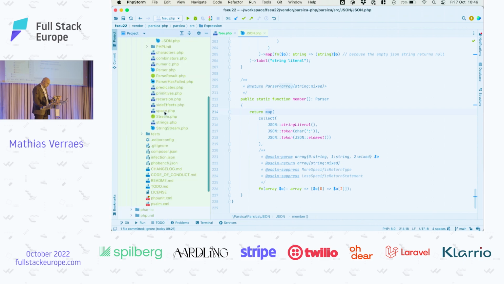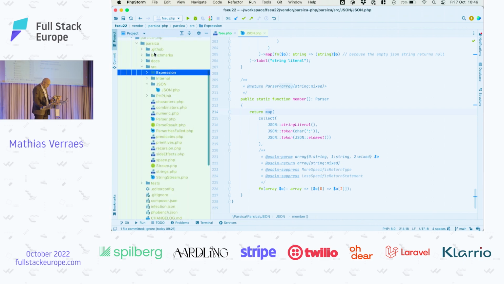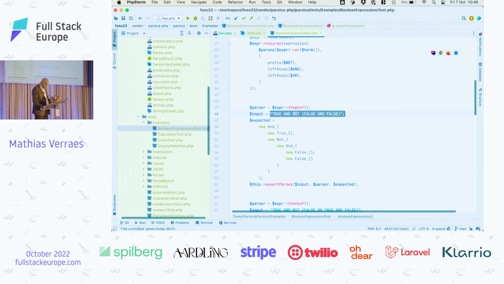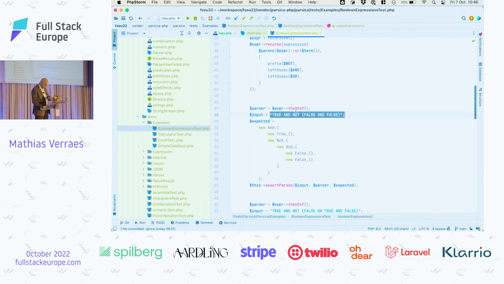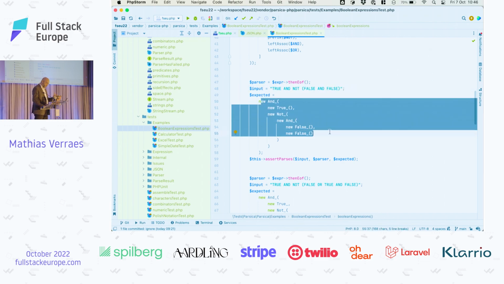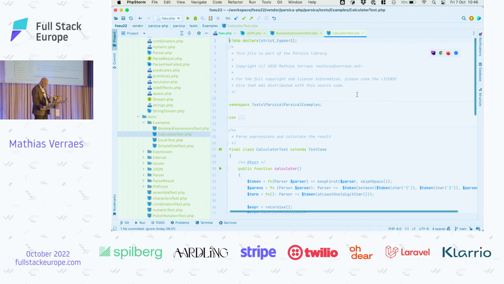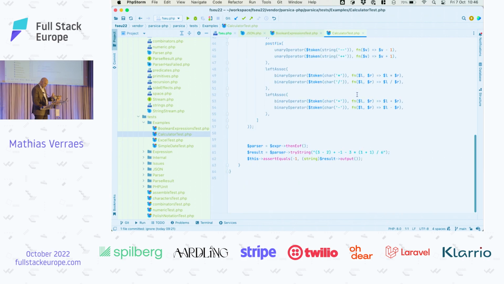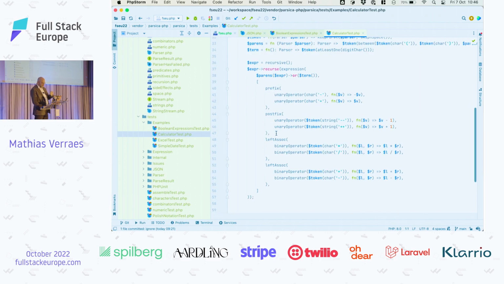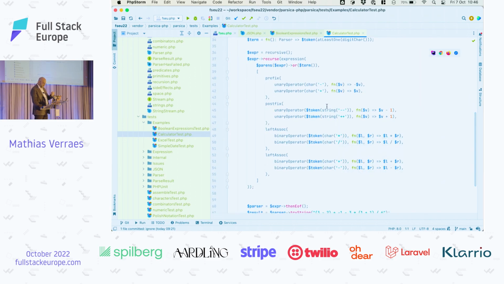This library even allows you to parse expressions. There should be some examples here, maybe, or maybe in tests. So this here, for example, is a recursive Boolean expression parser. So it can do this stuff and turn it into our AST data structure, right? Which we then can use, of course, for other things. Here, for example, this is what I was trying to get at, but well, this is the example, but not the test. But here we are basically describing a calculator.